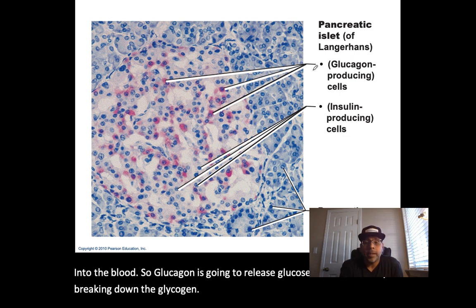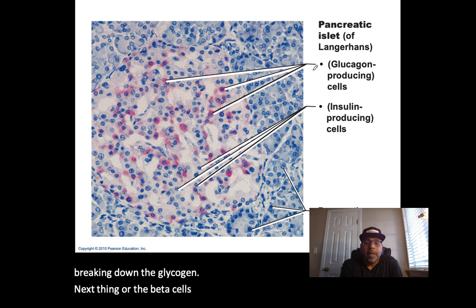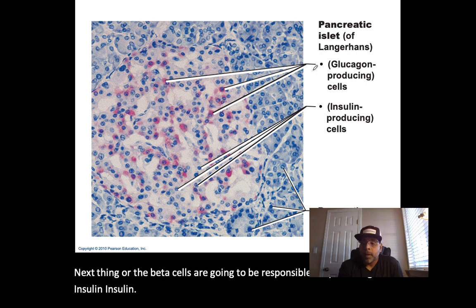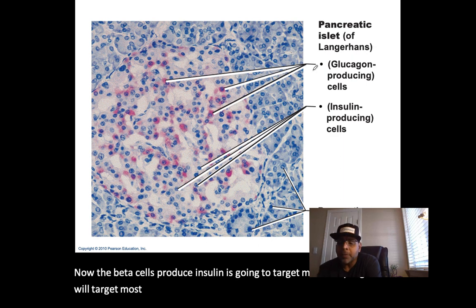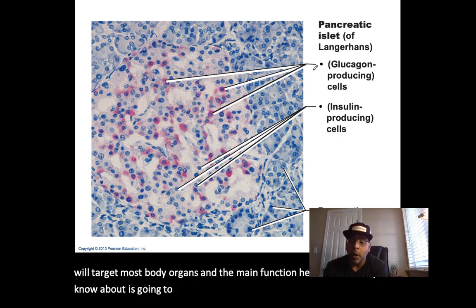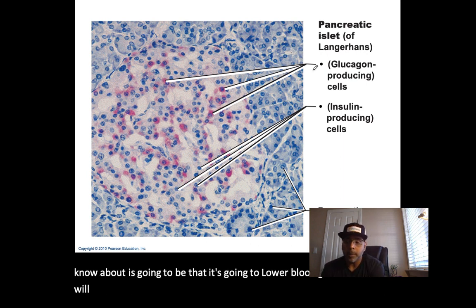Next then are the beta cells. Beta cells are going to be responsible for producing insulin. Now the beta cells produce insulin. The insulin is going to target most body organs. And the main function here that I'd like you to know about is that it's going to lower blood glucose levels.